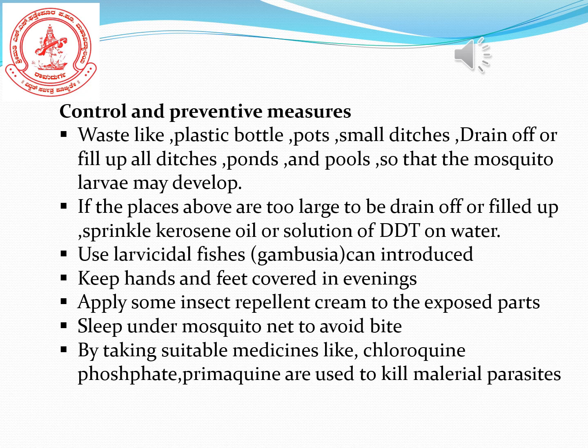Okay, next one, use larvicidal fishes. If the ponds and pools are too large, we have to use some fishes. Those fishes we call larvicidal fishes, which means they eat the larvae of mosquitoes, especially the gambusia fish. It is introduced as a larvicidal fish. It means it will eat all the larvae of mosquitoes. If the larvae of the mosquitoes get destroyed, we can control the mosquito population.